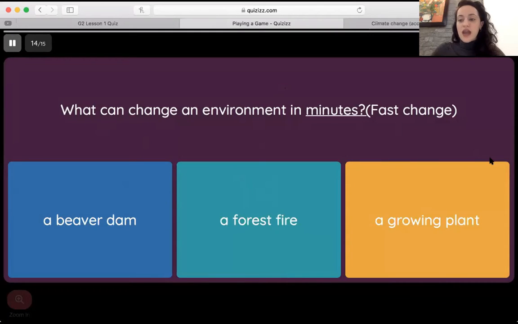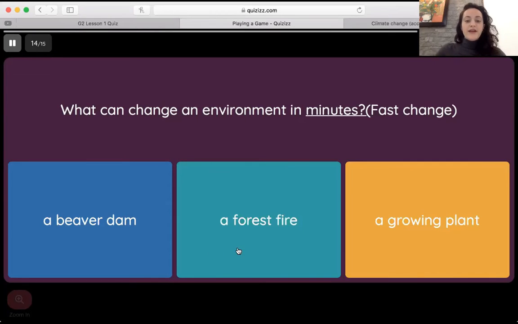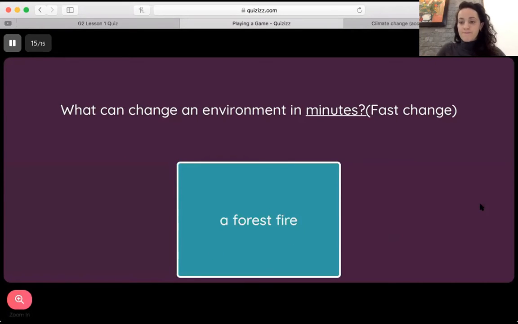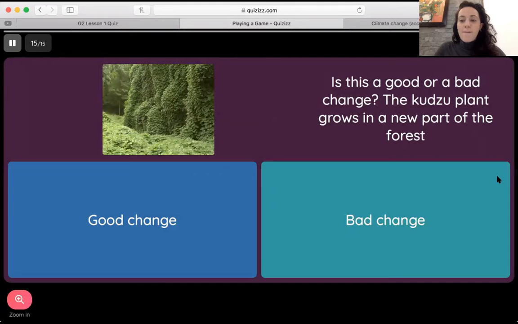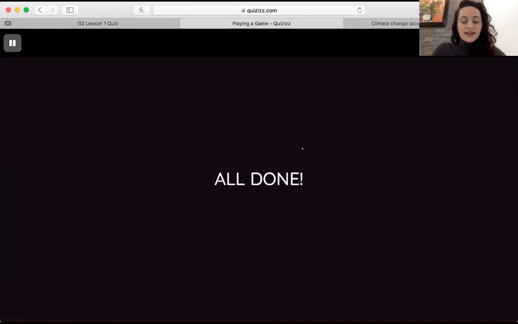What can change an environment in minutes? A fast change. Which one is a fast change? Mooney. A forest fire. Very good, a forest fire. Excellent work. Is this a good or a bad change? The kudzu plant grows in a new part of the forest. Ruby. I think it is a good change. Okay, let's click that one. Thank you, Ruby. And let's see how we did.